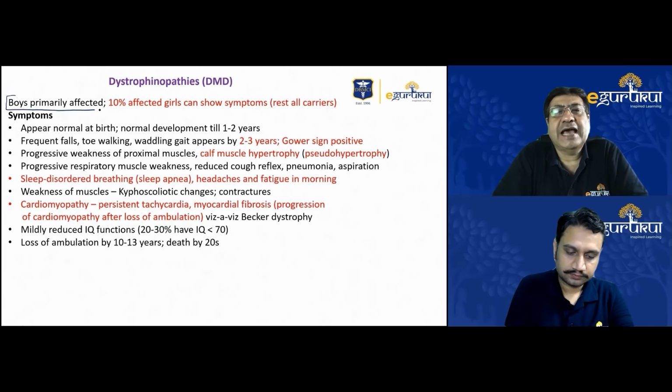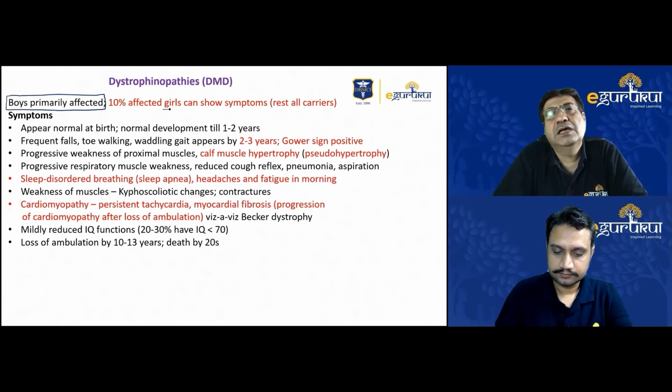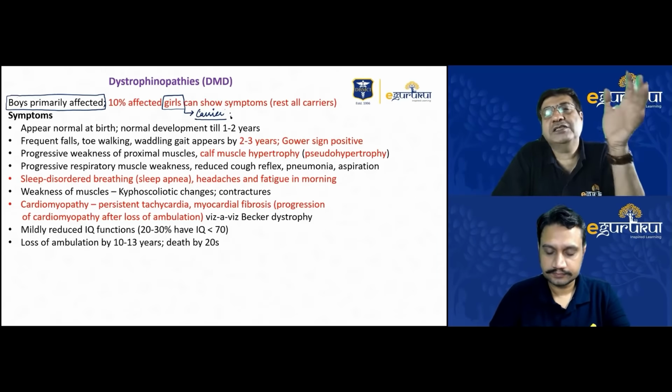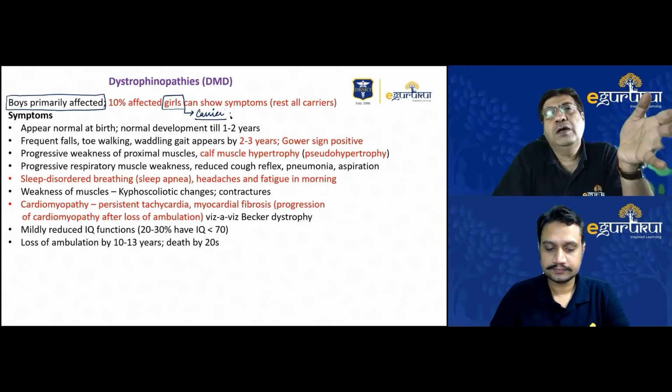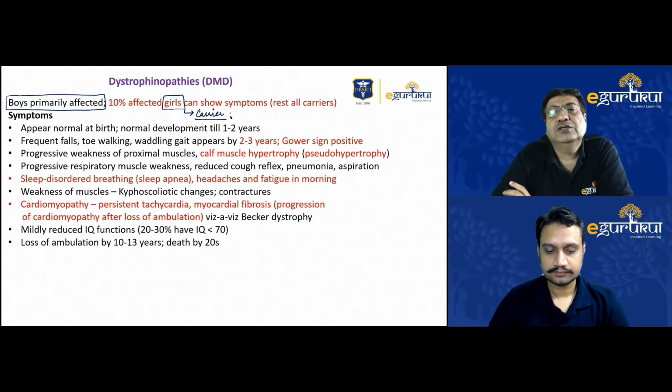But when I say girls are always the carriers, there are just about 8 to 10% of cases where girls may also manifest symptoms. One of the classical explanations given for why a girl should manifest symptoms in this condition, considering it's an X-linked recessive disorder, is the Lyon hypothesis. In the Lyon hypothesis, the normal X chromosome gets inactivated while the other X chromosome may be carrying the mutant gene. That is why the girl will start showing the symptoms. But even when a girl does show symptoms of DMD, it is not as severe as seen in most boys.